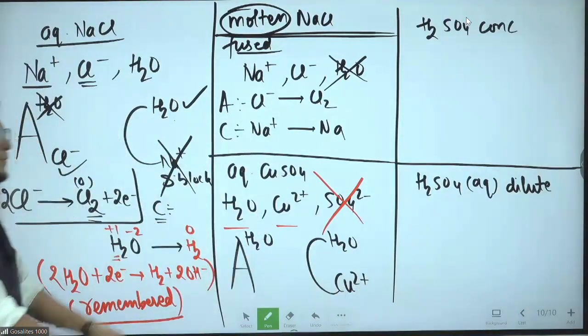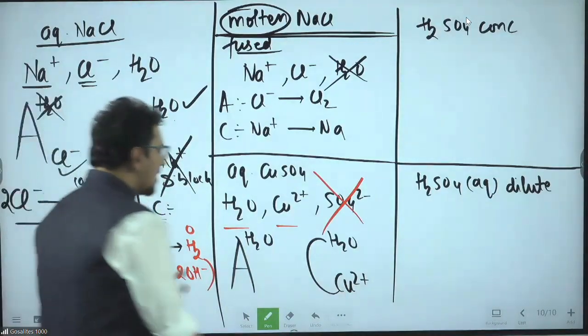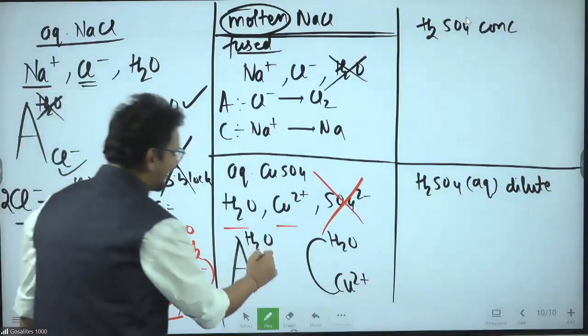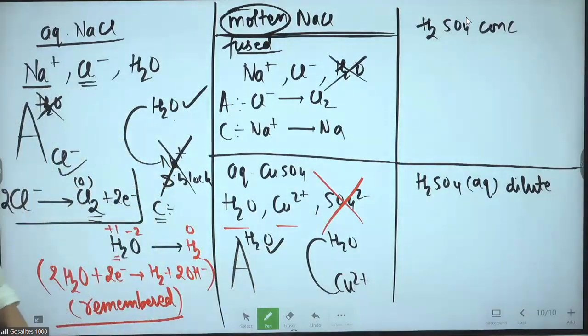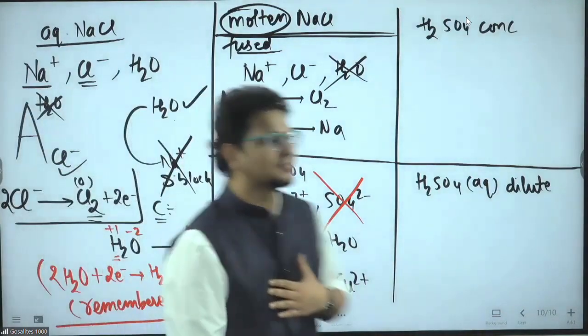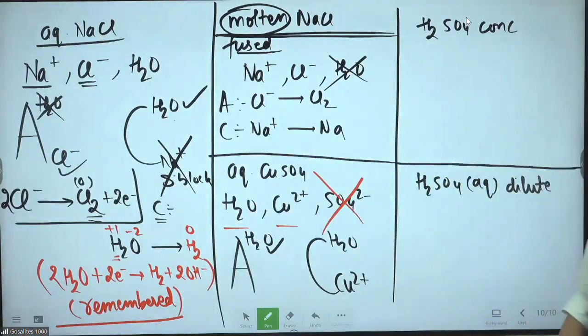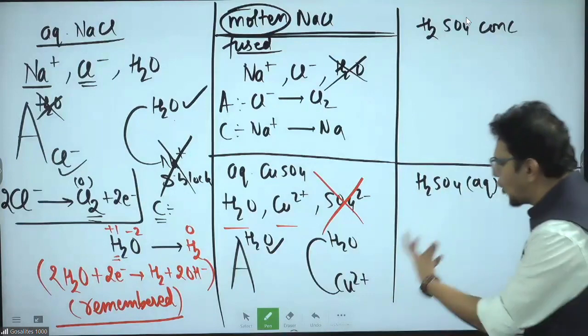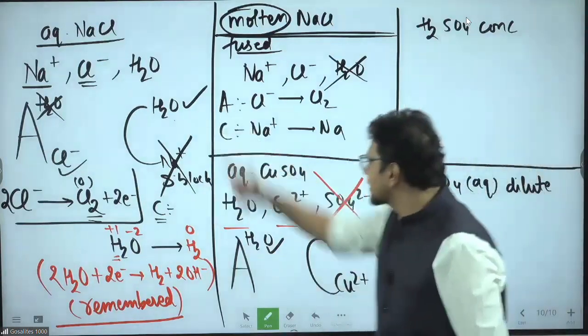At cathode, you have water and copper 2 plus. Who will win? Who will win at anode? Sir, no doubt. Because of the stupidity of the others, we will win, sir. Others will not read, we will read, we will win. No doubt at all. Water wins. Water versus copper 2 plus. Here the competition is there.